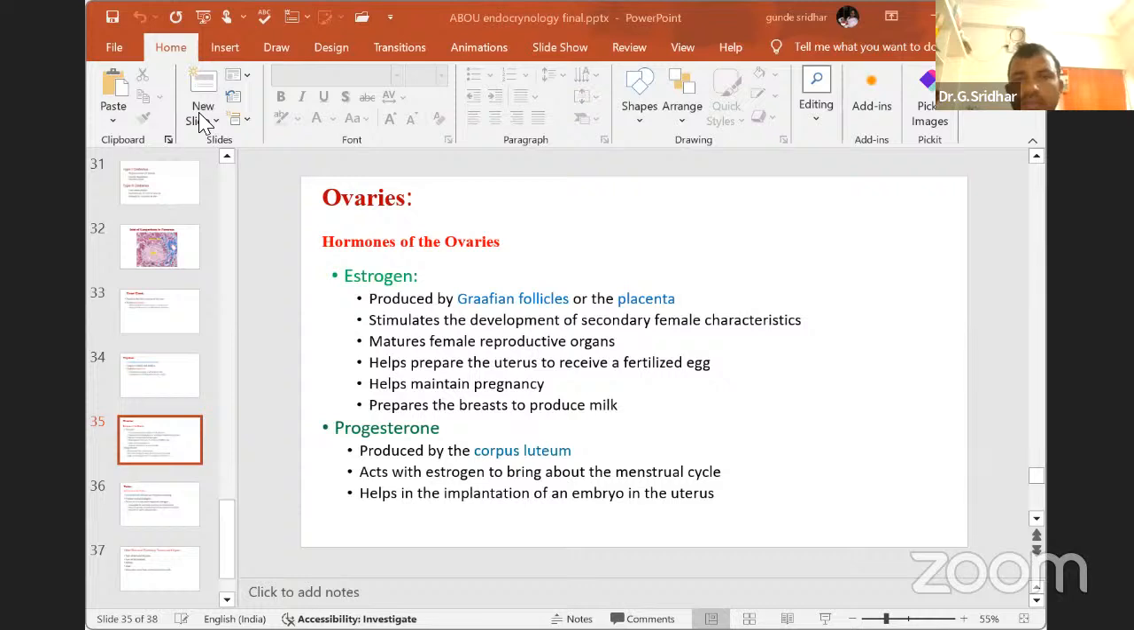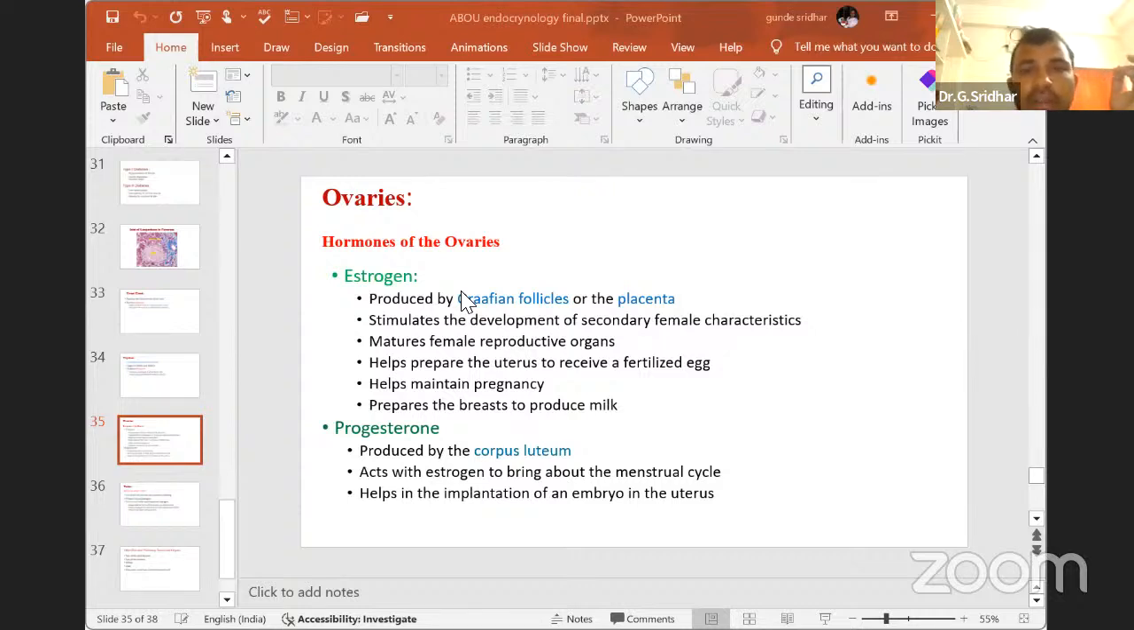Humans have the ovary in the female and the testis in the male. Then the hormones of the ovaries are like this: estrogen and testosterone, very important steroidal hormones. They are in very low concentration, but their activity is high. Estrogen is mainly produced from the Graafian follicle. I have written placenta here, and in the slide you can see placenta, but the placenta's concentration is very low. Mainly, estrogen is released from the Graafian follicle and stimulates the development of secondary sexual characteristics in the female.